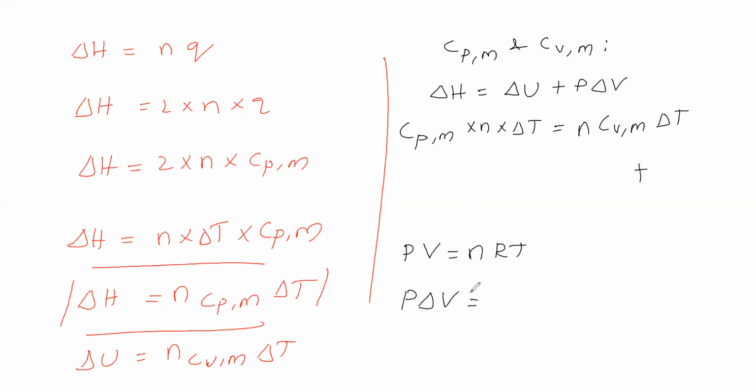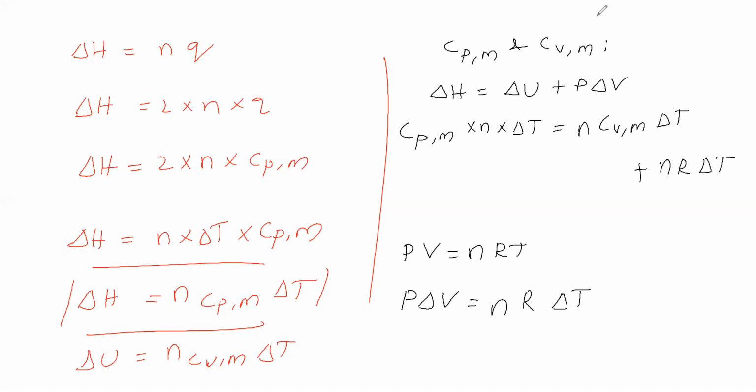When volume changes, another term changes, that is delta T. R is constant, n is constant. When volume changes, temperature also changes. Due to rise in temperature, volume is rising. So P delta V is equal to nR delta T. Therefore, we substitute nR delta T for P delta V.